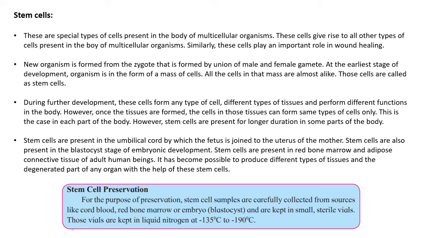Stem cell samples from umbilical cord blood, red bone marrow, or blastocyst are taken and are kept in small sterile vials, kept in liquid nitrogen at minus 135 degrees Celsius to minus 190 degrees Celsius. In this way, the stem cells can be preserved for a longer use.